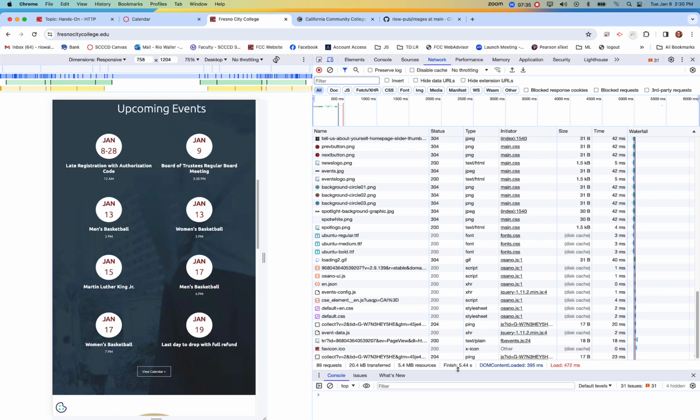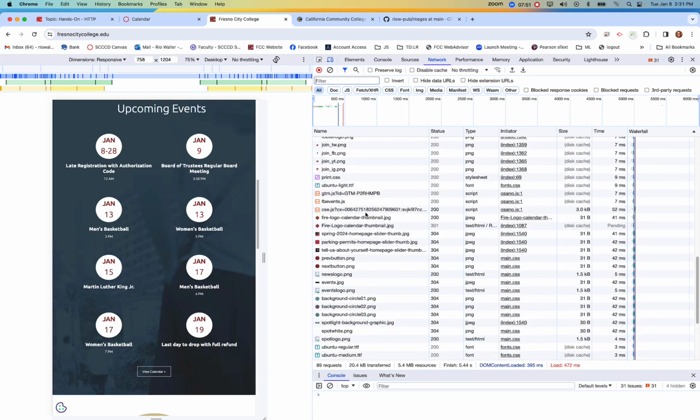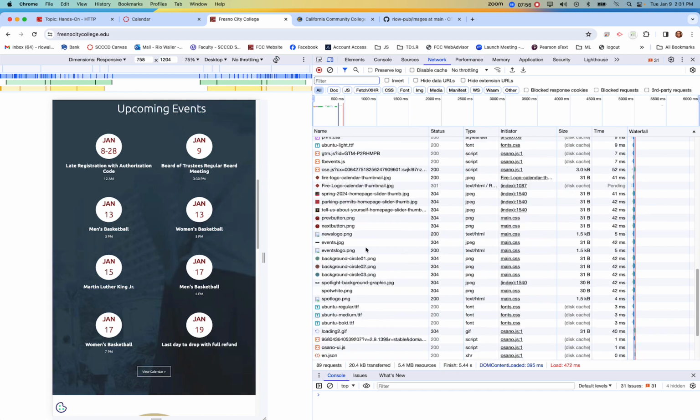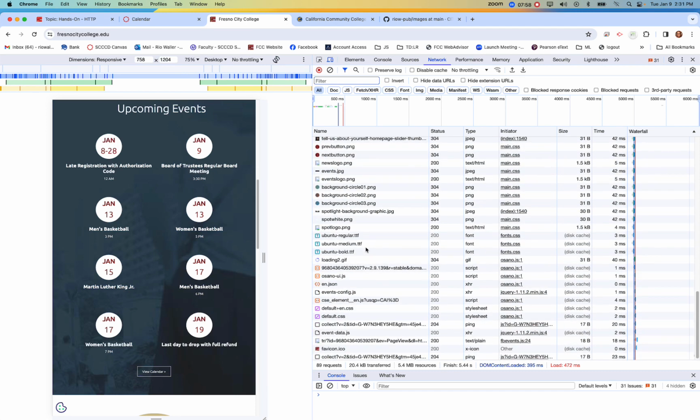Now, in this case, because I had already loaded the page, it was probably a little quicker. If you've ever noticed that once you load a page and you refresh it the second time around, it's quicker. That's because unless the site has specified otherwise, it is probably going to pull this stuff out of cache, because one thing you want to understand is that these resources now exist locally in the computer cache. This is your load millisecond time, so this is how long it took to finish. So there's just some interesting things.